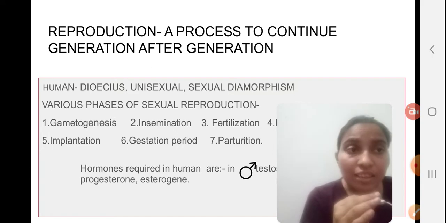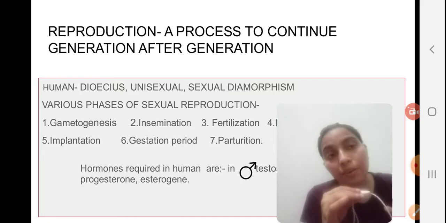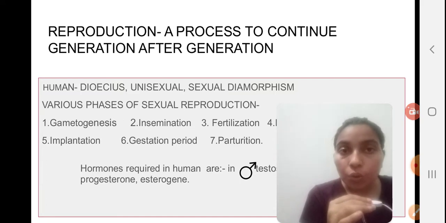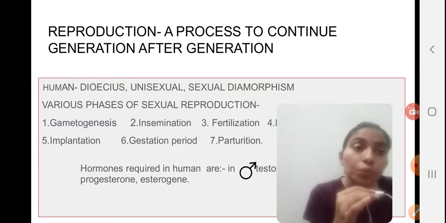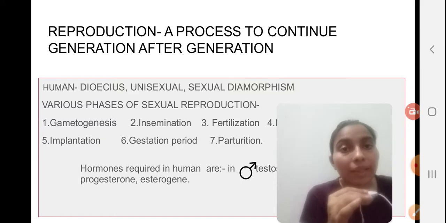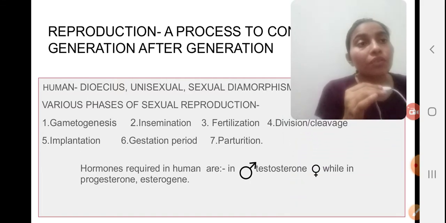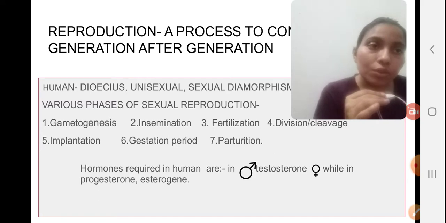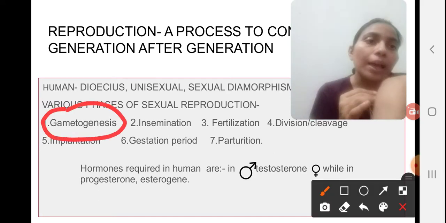Since this is a process that takes place in advanced groups of organisms, the process would be very complex, right? So what would that complex process be? The first thing is the formation of gametes, and the process is known as gametogenesis.